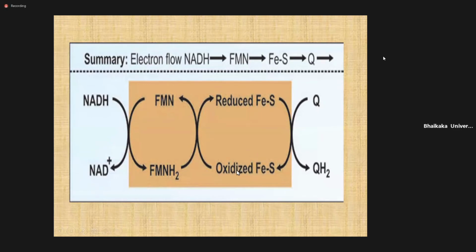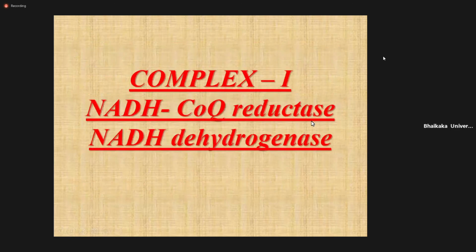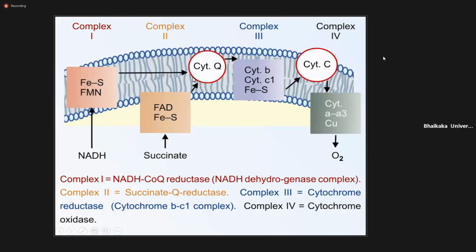The iron sulfur is reduced, and then the electron is given to coenzyme Q. Coenzyme Q is reduced to QH2. So simply from NADH to complex one, and from complex one to coenzyme Q.